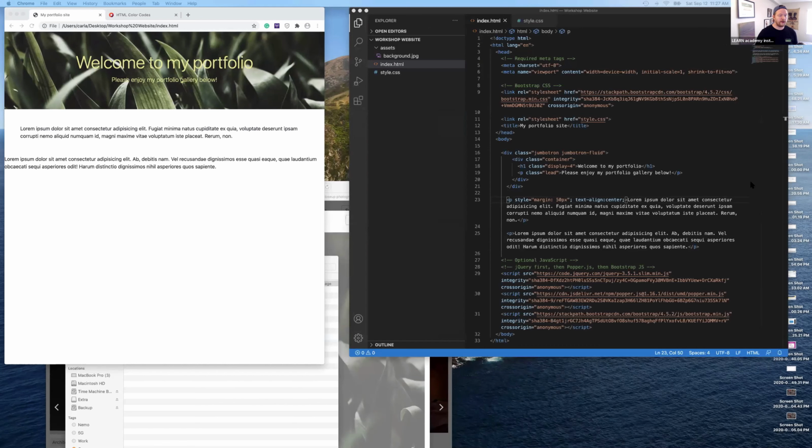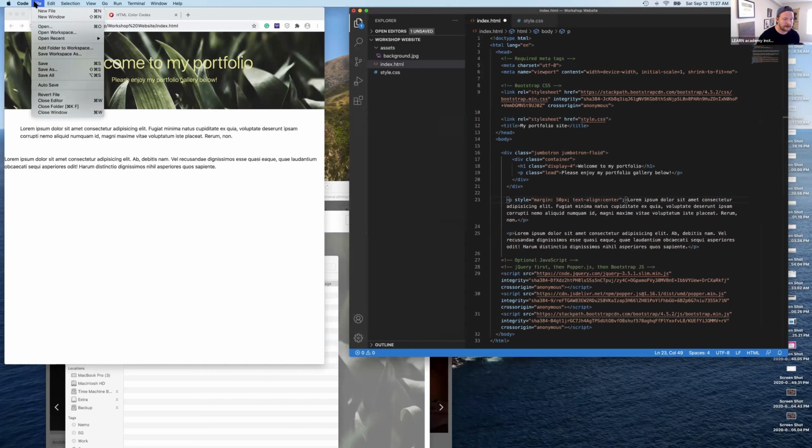Okay. So if we take a look at your P tag on line 23, we can see we have style equals and we have margin with 50 pixels inside of quotes, but we don't have the text-align center within quotes too. We needed those within the same set of quotes. So I needed to bring it over here. Exactly. So let's put it right after that semicolon, actually. Oh, after the semicolon. Yep, because that semicolon is part of that styling property. So let's put it right after that and let's save.